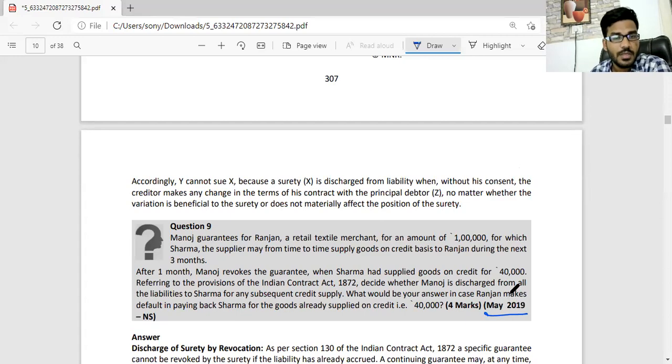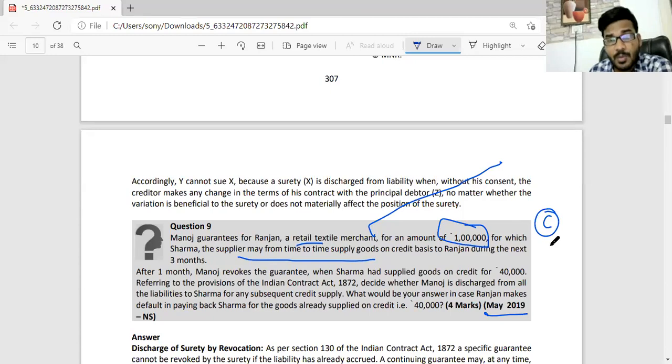Here, sir, you supplied 1 lakh. So you are giving a guarantee. What type of guarantee is it? Retail textile, supply of goods, it's a continuing guarantee, but the liability is limited up to a maximum of 1 lakh rupees. Sir, can a continuing guarantee be revoked or not? Yes, for future transactions. For the already incurred liability, how much amount? 40,000. Then you are liable for how much amount? 40,000.